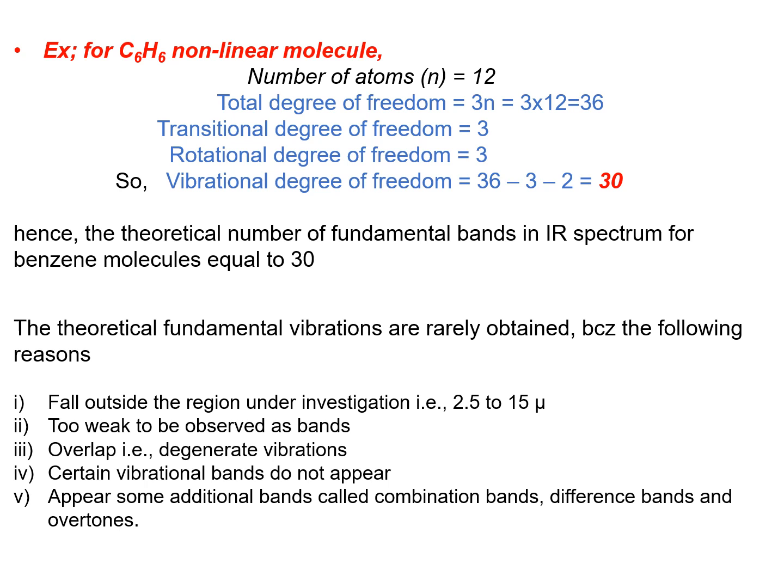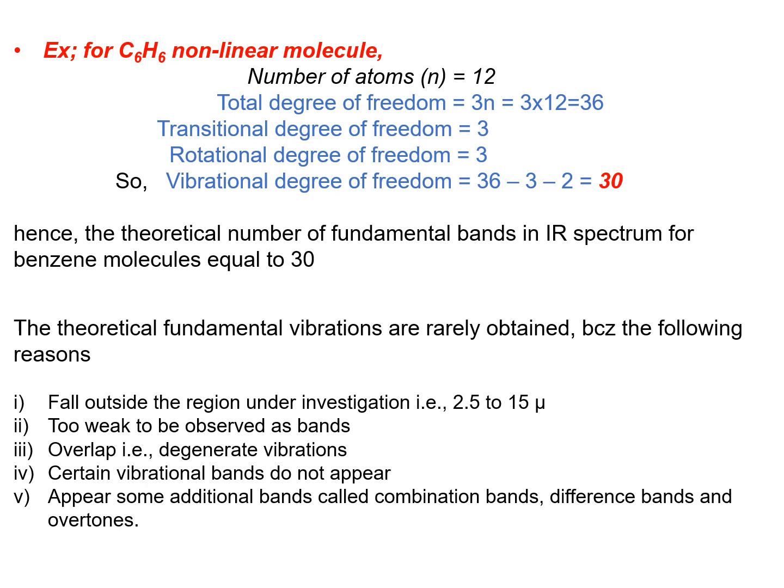These are some reasons why fundamental vibrations are rarely obtained in the IR spectrum: the bands are found between 2.5 and 15 micron and are too weak to observe, and the theoretical number of fundamental vibrations is large, like 30. Each band may overlap, that is degenerate the vibration, and certain vibrational bands do not appear.